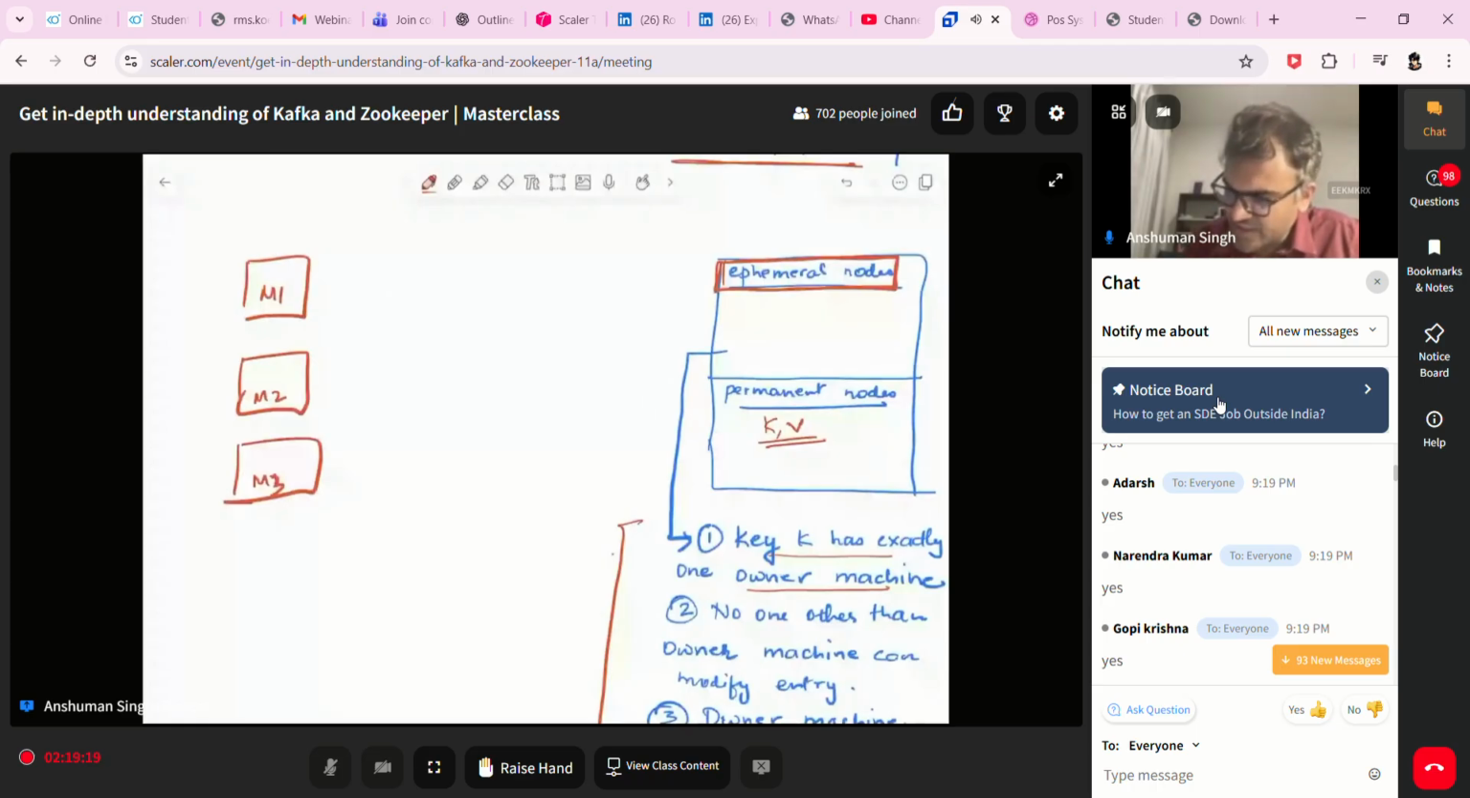Let's say the key name, hypothetically, could be anything that you select, but let's say the key name is master. Whoever is able to create this key, and maybe the value is your own IP address.